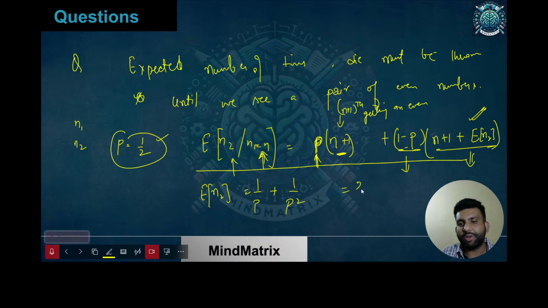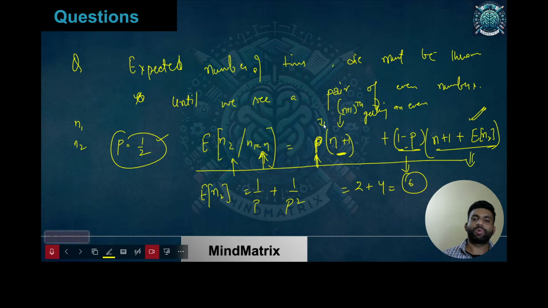So this is going to be 2 plus p square, which is going to be 1 by 4, so you'll be getting 4. So this is going to be 6. Okay, so the answer is going to be 6. You just need to understand this particular equation. I'll give you a detailed version of this question when I solve it separately, because it's an analysis part, so I cannot take much time. I'm assuming you know how to solve these conditional expectation questions.